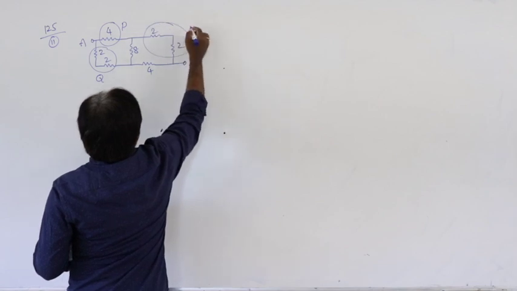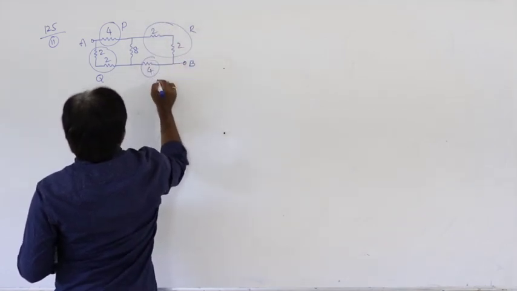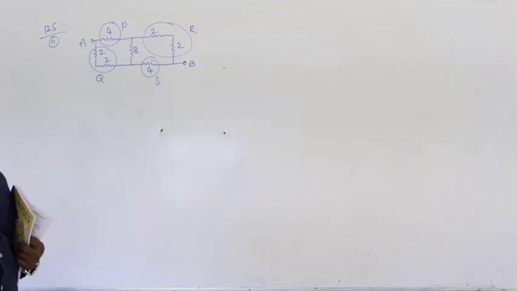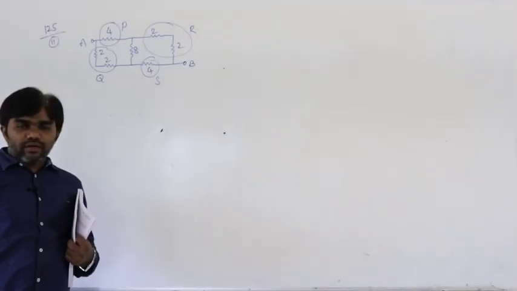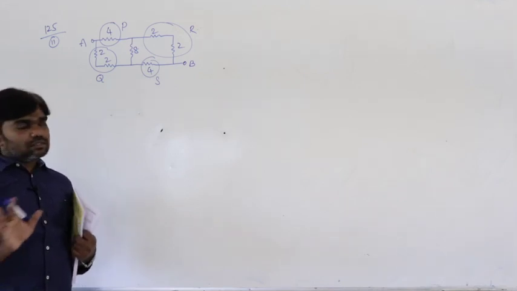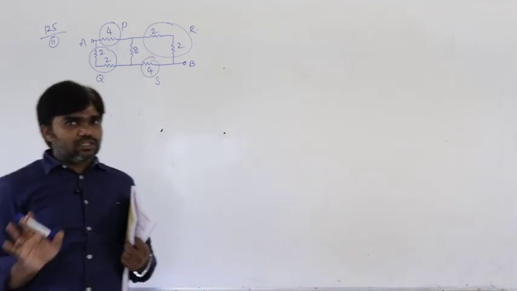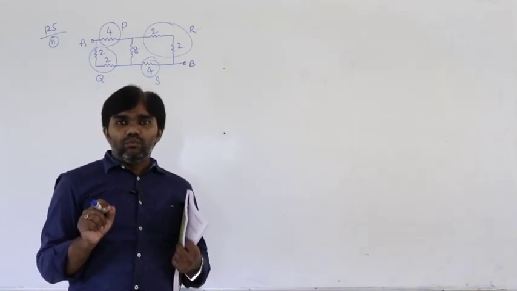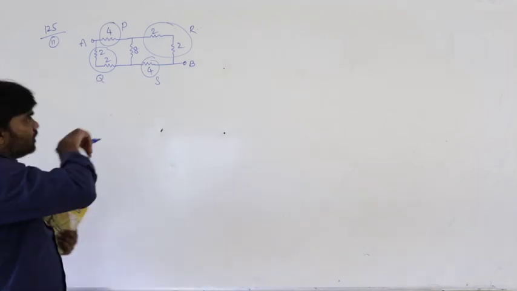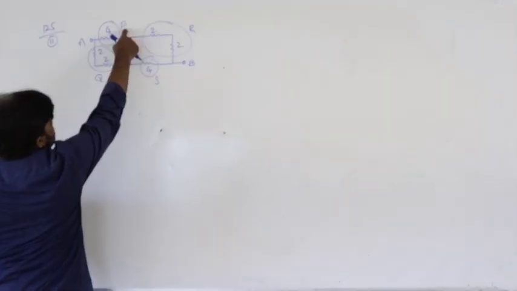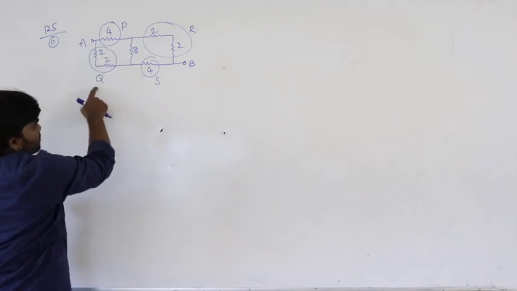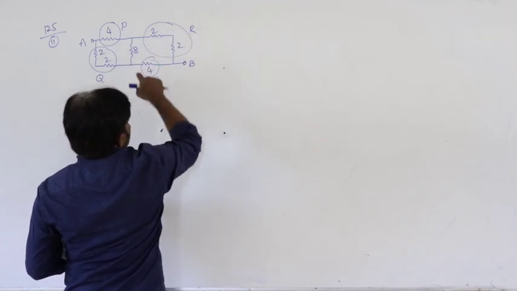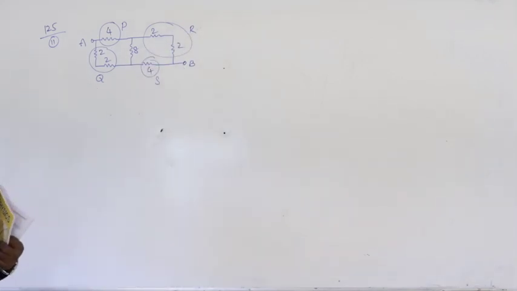And this is considered as R and this is S. Here these two are also in series. To calculate the effective resistance between A and B, we first have to check whether the bridge is balanced or not. This 4 is considered as P, the two 2s in series are Q, the other two 2s in series are R, and 4 is S.